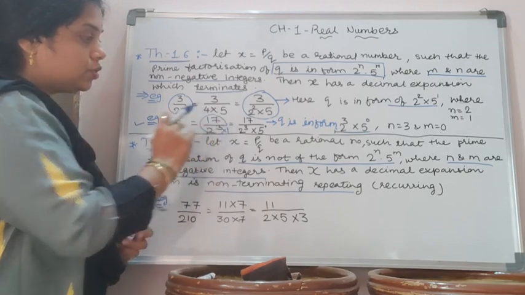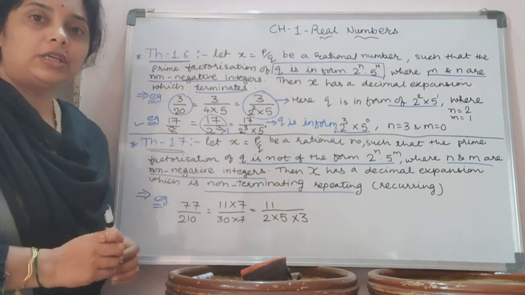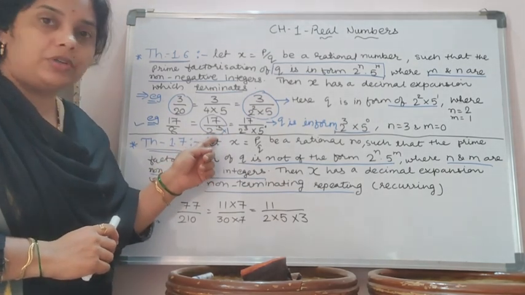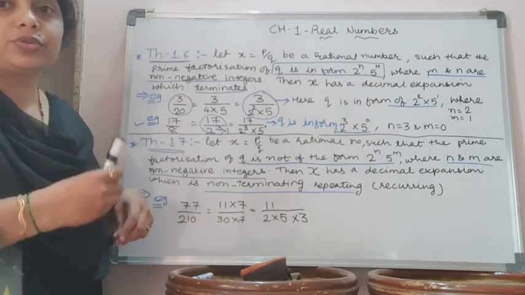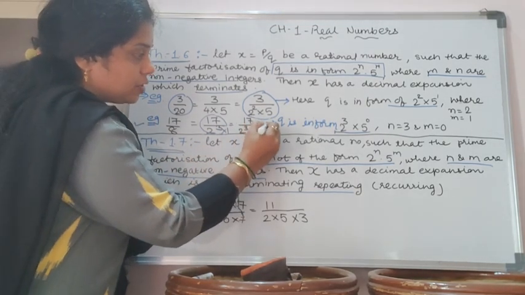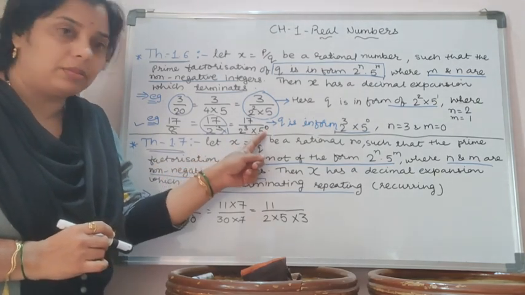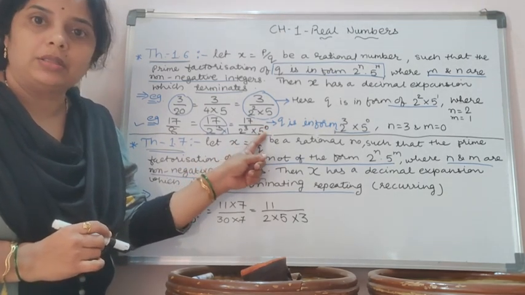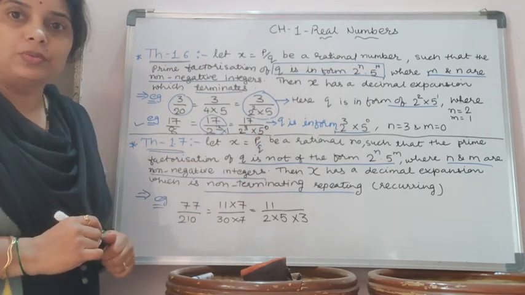2 raised to 3 into 1. Instead of 2 raised to 3, 2 raised to 3 into 1. Does it change the number of denominator? No. 2 raised to 3 into 1 is also 2 raised to 3. Now, in place of 1, can I write 5 raised to 0? Yes, because if power is 0 and the base is any number, then you will get 1. So instead of 1, I have written here 5 raised to 0.